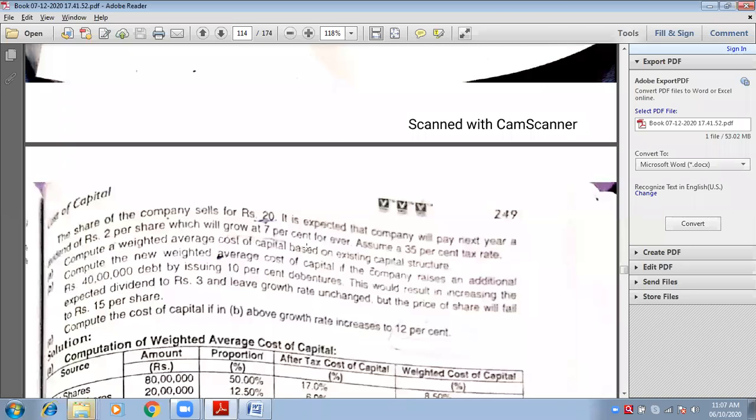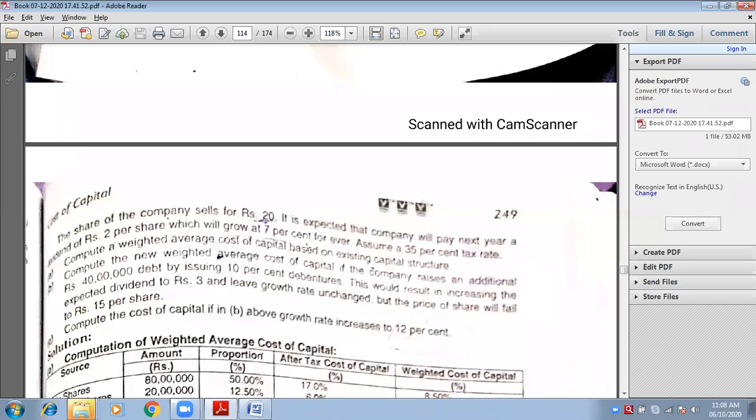Now he tells you there are three different cases. First, calculate WACC based on the existing capital structure. Next, second case, new WACC if the company raises an additional rupees 40 lakhs debt by issuing, there it was 15% debentures, now it is 10% debentures. This would result in increasing the expected dividend to 3 rupees per share.